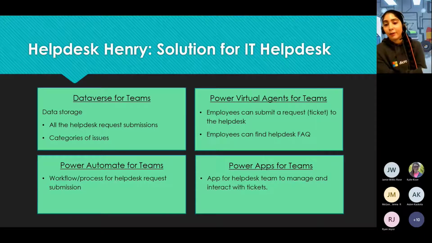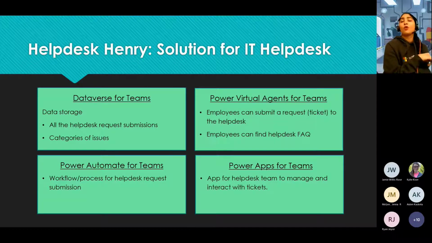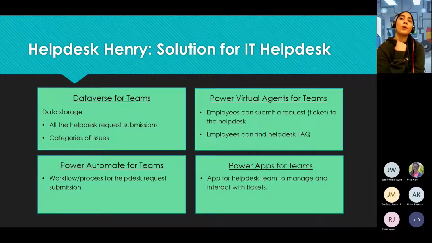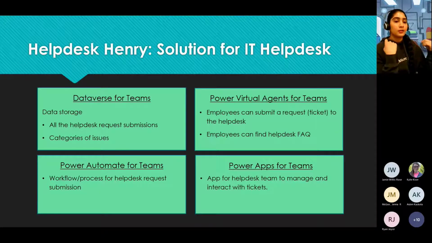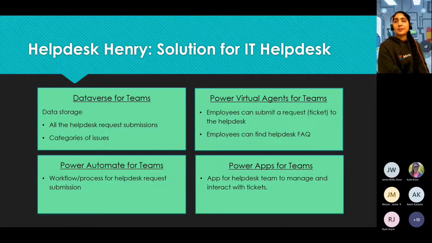So we'll have 4 different areas of this solution. First of all, we'll be using Dataverse for Teams for data storage. This is where, as people type in a help desk request, it's going to get stored. Power Virtual Agents for Teams is where people will go and talk to submit these tickets and the help desk requests that they have.